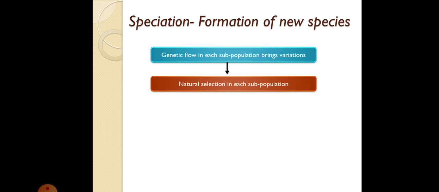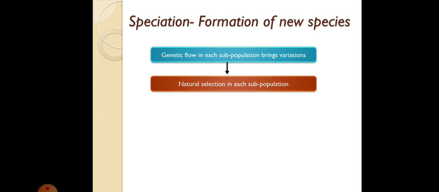Now let us try to understand how speciation takes place. Genetic flow in each subpopulation brings variation. So there is a population of individuals, and there is some genetic flow, like they are reproducing and it is creating variations. After that, these variations are naturally selected in each subpopulation.